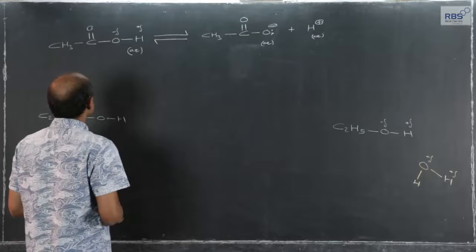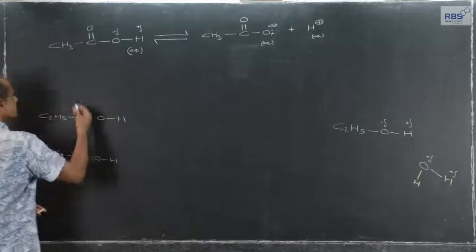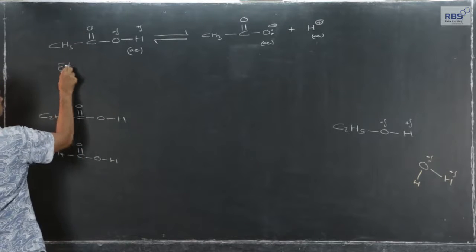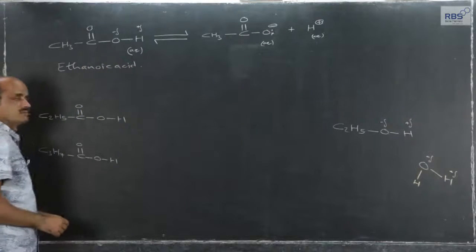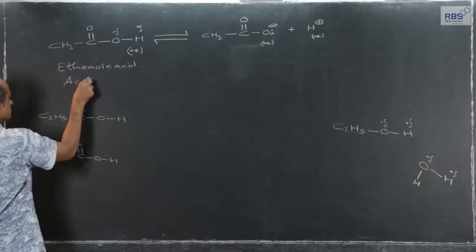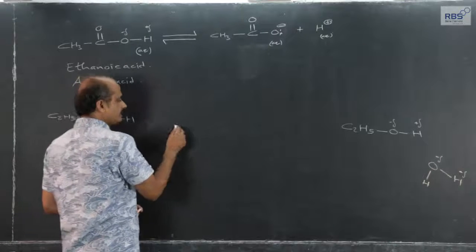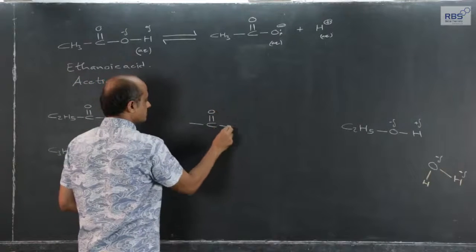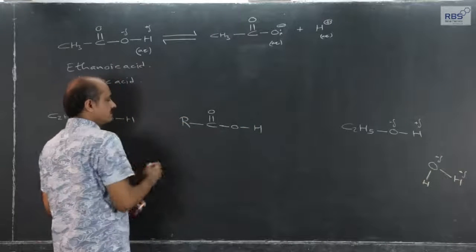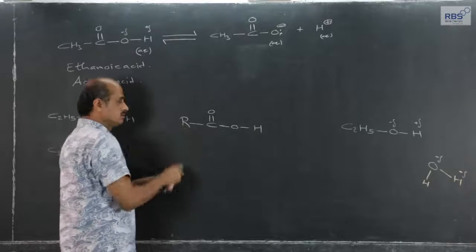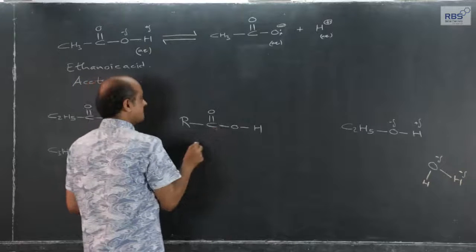Now, let us concentrate on the example which I have written already here. This is ethanoic acid, as we know. In the common system, we call it acetic acid. Now, why is it an acid? Carboxylic group containing substances can have any alkyl group; here it is acetic acid, but it can be methyl, ethyl, propyl, butyl, aromatic ring, or hydrogen. Why are these acids?